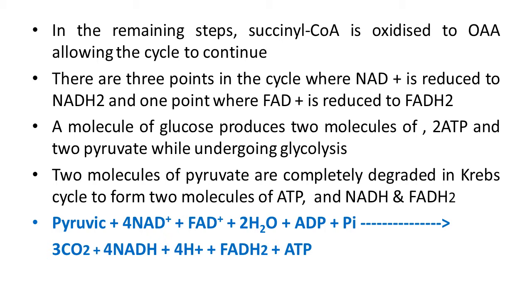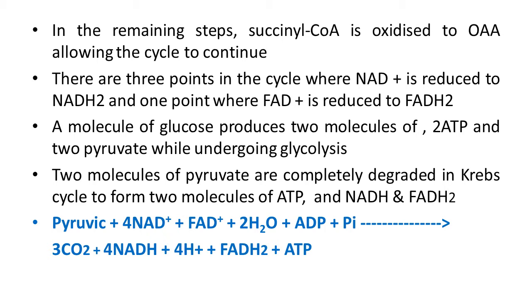The continued oxidation of acetyl coenzyme A via the TCA cycle requires the continued replenishment of oxaloacetic acid, OAA. It is considered the first member of this cycle. In addition, it also requires regeneration of NAD plus and FAD plus from NADH and FADH2 respectively.